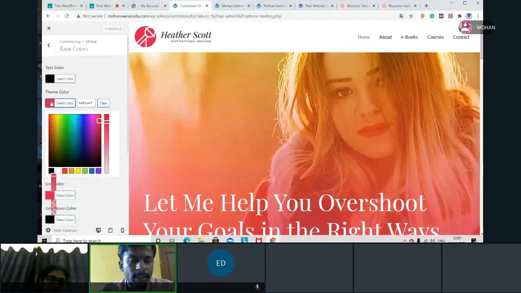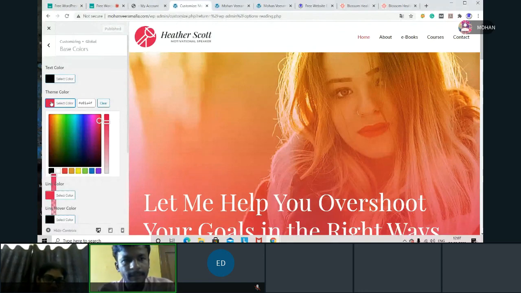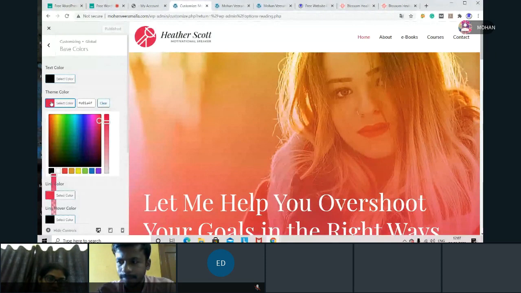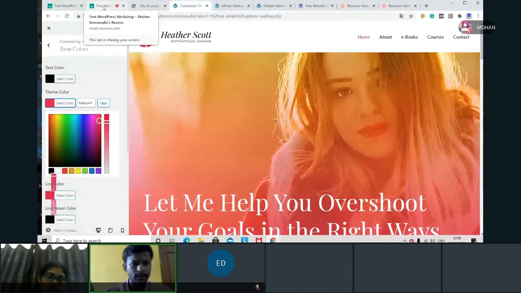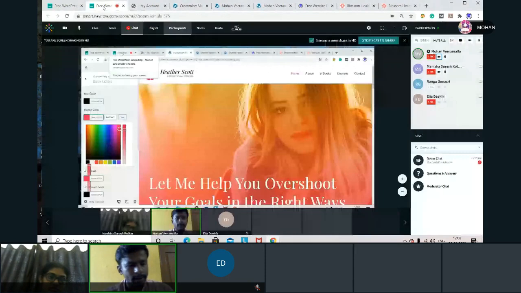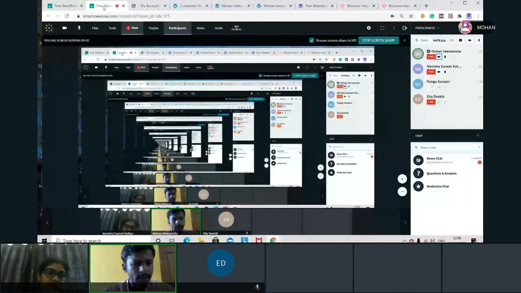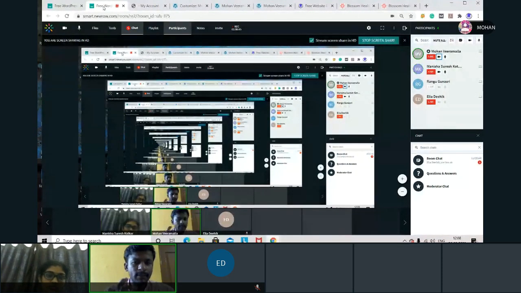How do you analyze color? How do you fix the color? Does anybody know how to fix the color for a website? What kind of colors will websites have? Anyone? User friendly? No, user friendly is nothing but design. I'm asking for color. Yeah, okay, that you can also tell. But first thing you have to take very light colors. After that, each business will respond to one type of color.